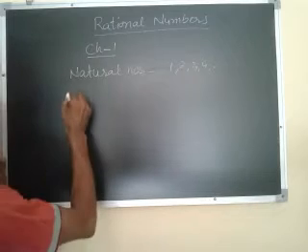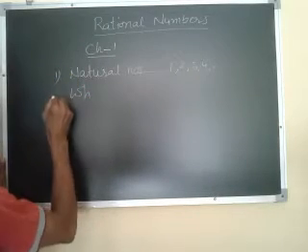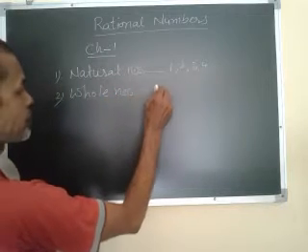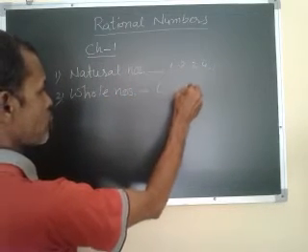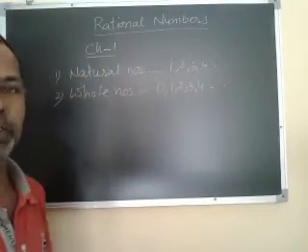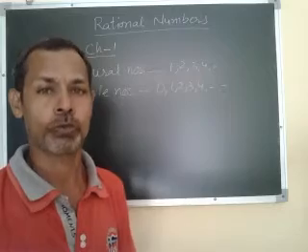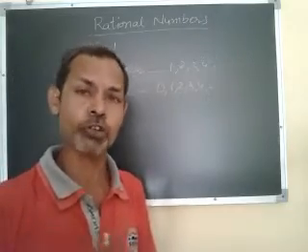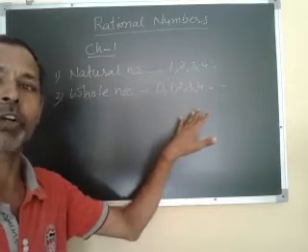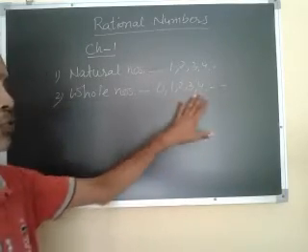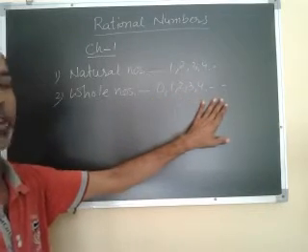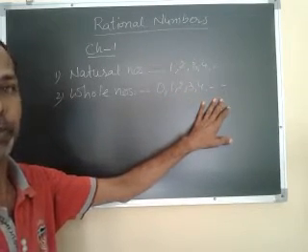Second point, whole numbers: 0, 1, 2, 3, 4. Whole numbers means when we include 0. Now we are including 0. So including 0, all natural numbers are called whole numbers. The smallest whole number is 0, but the greatest whole number we cannot find, that is infinity.